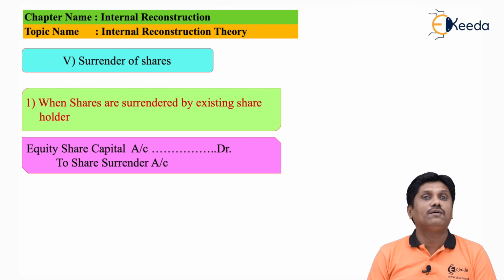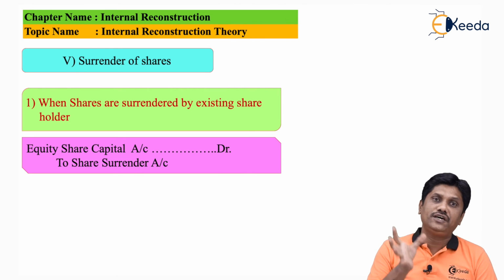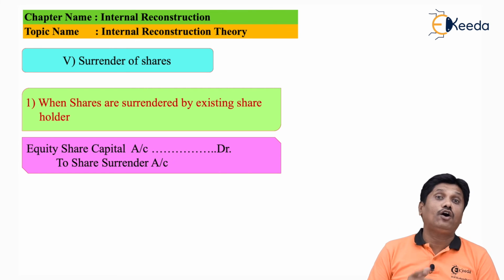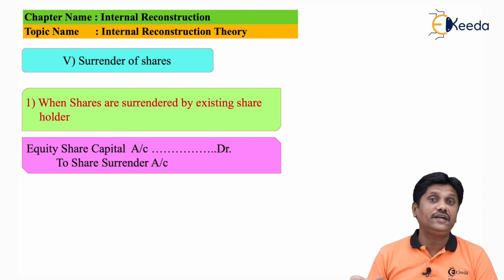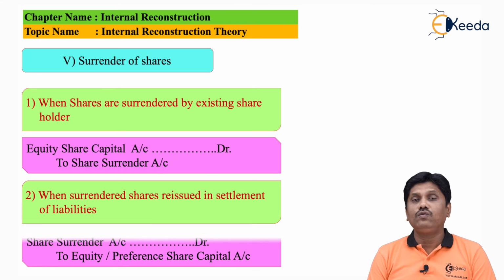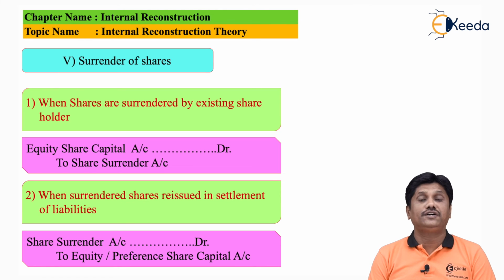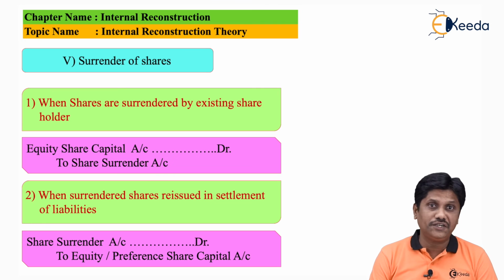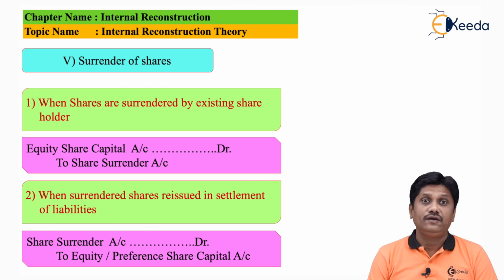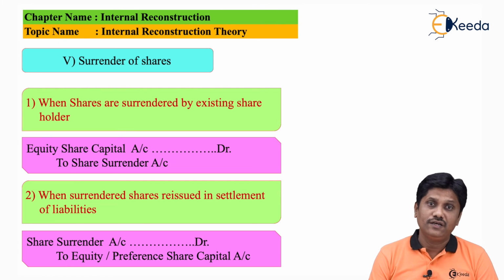Now if you think as a company, your share capital is getting reduced. So share capital account debit, and it is credited not to the capital reduction account, it is credited to something called the share surrender account. So my entry will be share capital account debit to share surrender account. Now importantly, these surrendered shares the company cannot issue for cash consideration to anyone. So surrendered shares cannot be given away for a cash consideration. Those shares can be used only in settlement of liabilities.